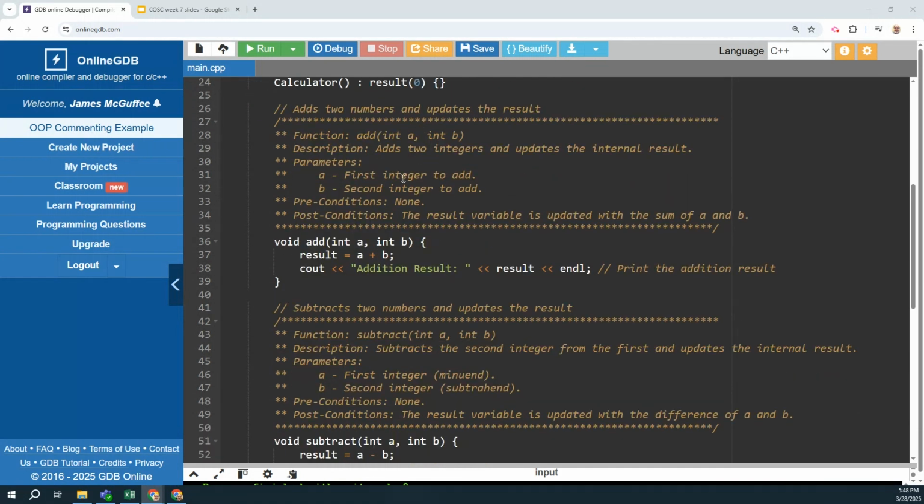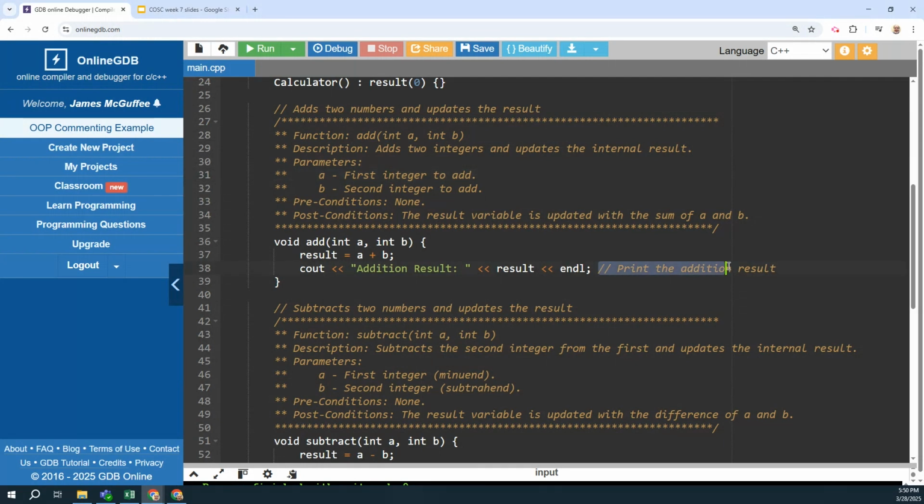A description is a prediction of what or why we wrote the method. The parameters, so a and b, are now descriptive names. We just have a as the first integer to add, and b as the second integer to add. You may want to consider renaming parameters like num1 and num2 to be more descriptive. They also list preconditions and postconditions. This is very important: what are the assumptions coming in prior to the method being executed, and what is the state of the result after it has been executed.